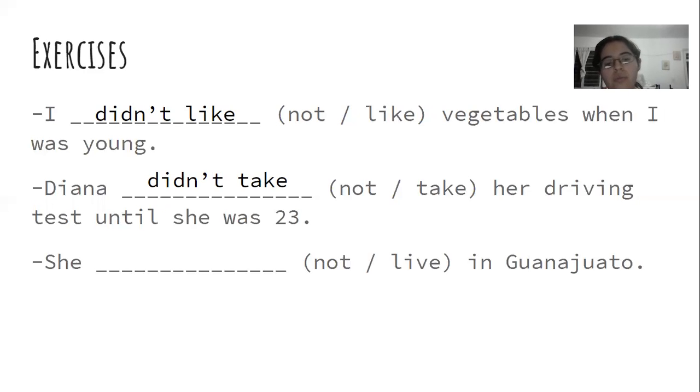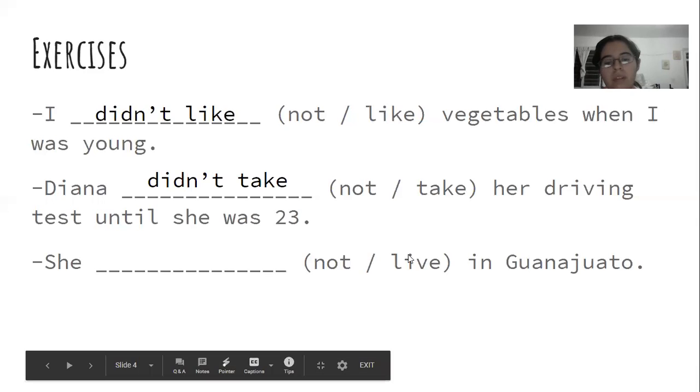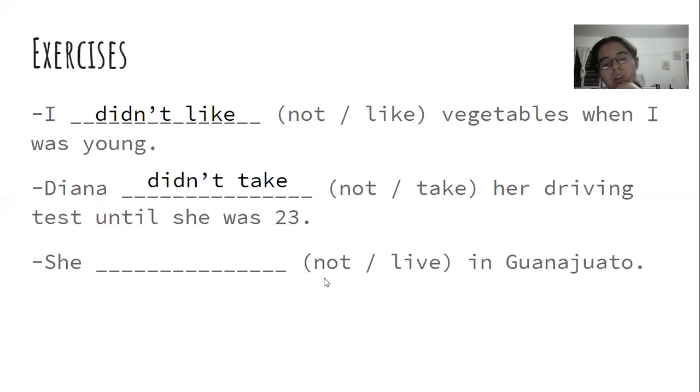And the last one says she in Guanajuato. So the verb has to be live and it has to be negative. So how do we do that one? Yep, so it would be she didn't live in Guanajuato.